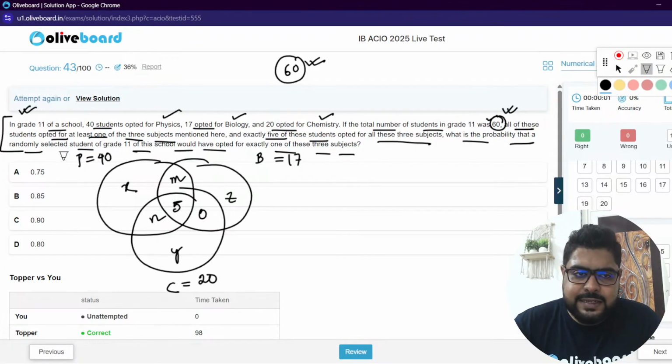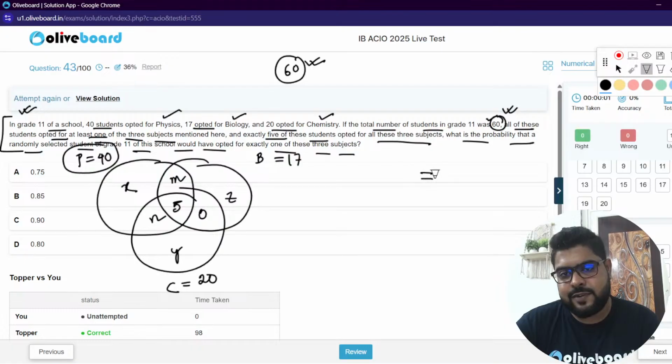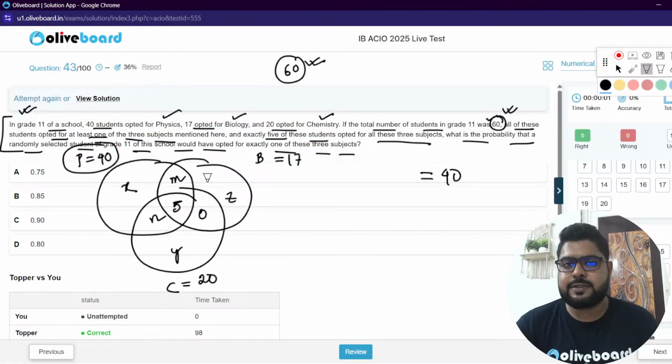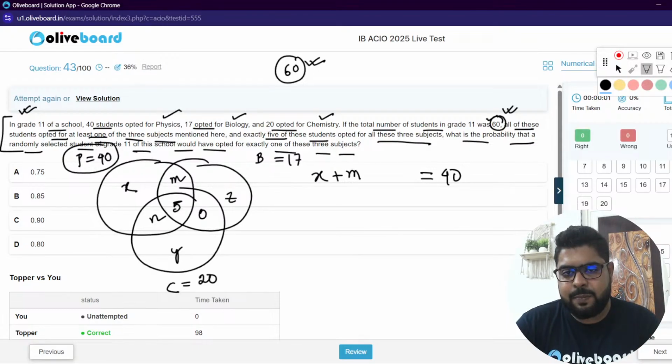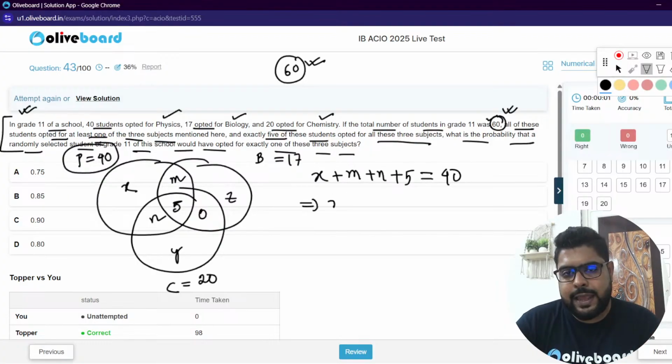Sir, what about physics? Let's go one step at a time. Let's just write down physics. Physics total is 40. So let's draw a circle for physics. The circle for physics is x plus m plus n plus 5, whatever is under the circle of physics. So I can conclude x plus m plus n is equal to 35.